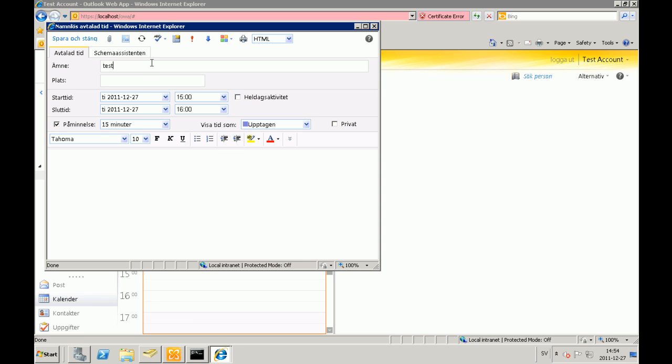I will create an appointment and give it a subject which Vision8020 can refer to with a reason code to create a suitable diversion. Let's name it Test Lunch. Also I select the status busy. I will show you why later. Now let's see what happens in the Exchange connector log.